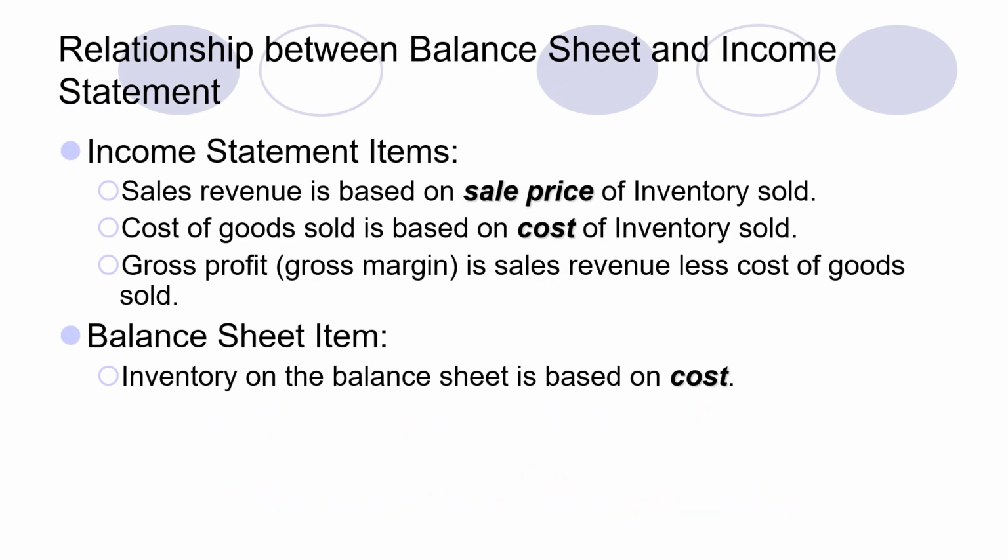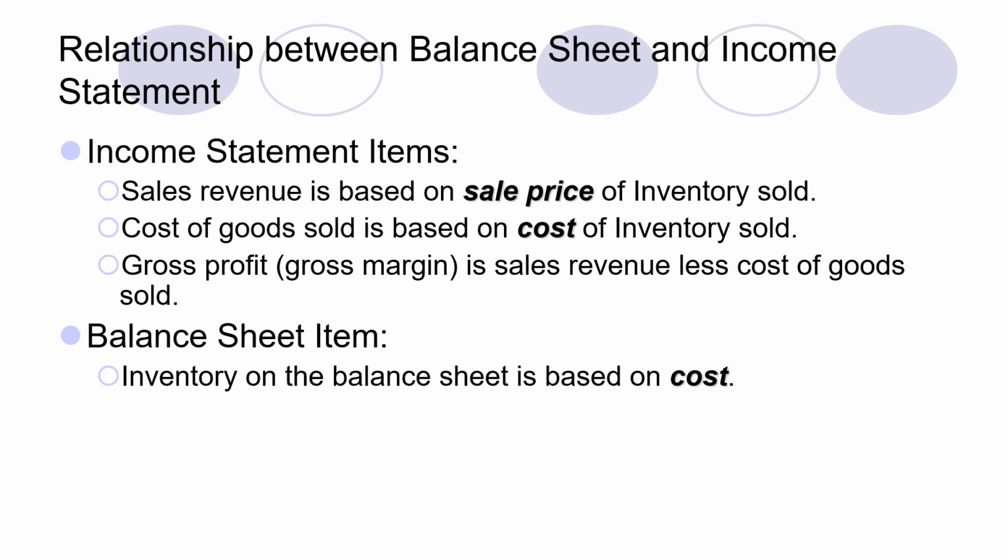As we are discussing inventory, what is the relationship between the balance sheet and the income statement related to inventory? In the income statement, we see revenues, expenses, gross profit and all those things.